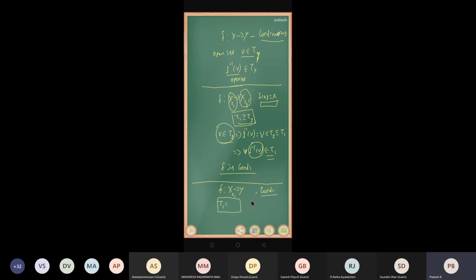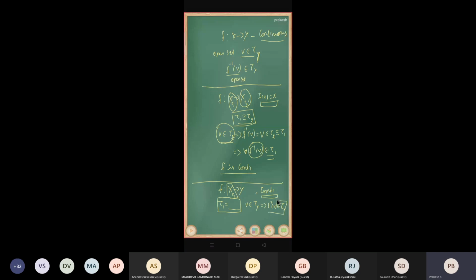You can make any function into a continuous function by taking the topology of the domain as equal to dash. We want to show that the inverse image of an open set is open. So we take an open set in the codomain, and its inverse image must be an open set in the domain. So continuity totally depends on this, right?